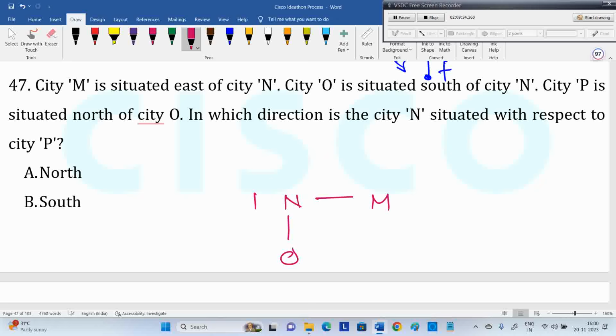So we have ambiguity. P can be here, P can be here. P is north of O means P is above O. So P can take this slot or P can take below this. So there are many possibilities we have. So now the question is, N is situated with respect to P: cannot be determined, in the same place, north, south.